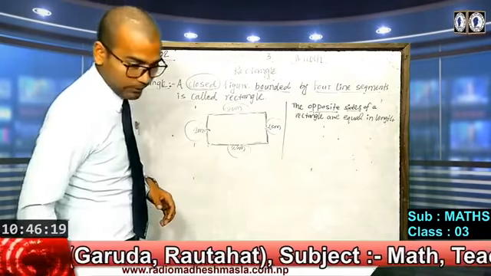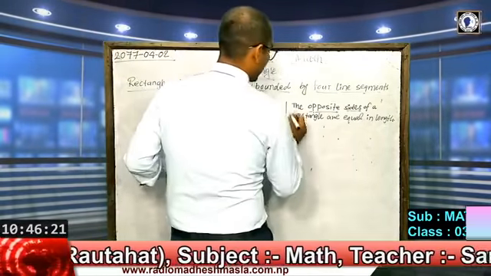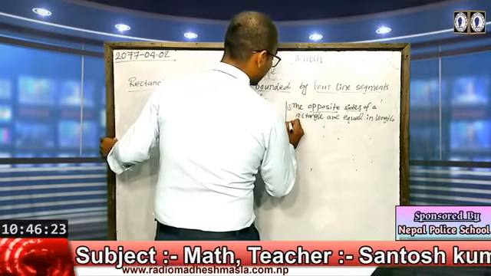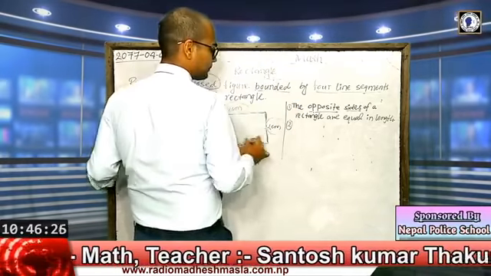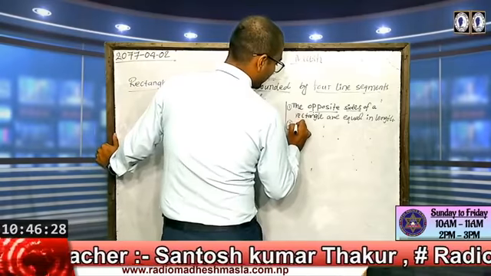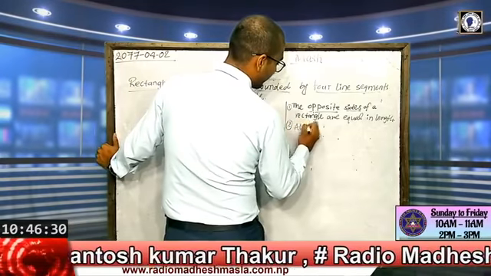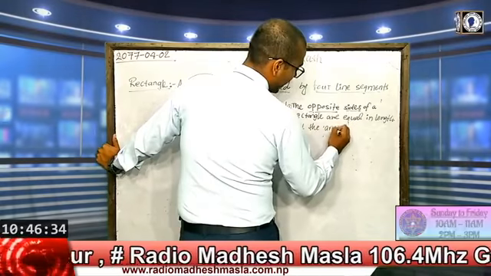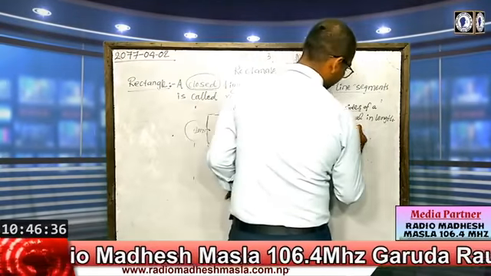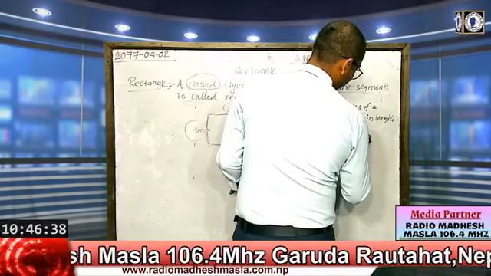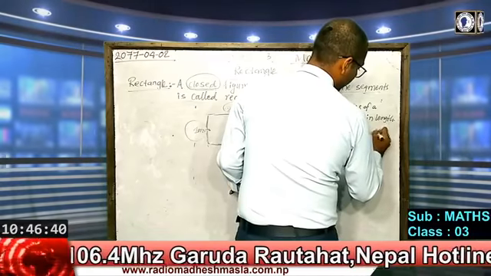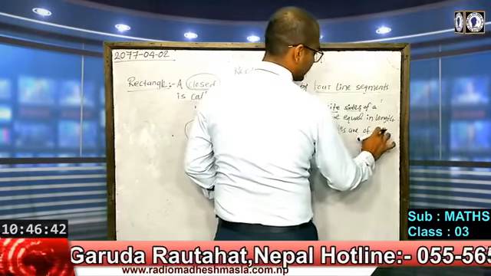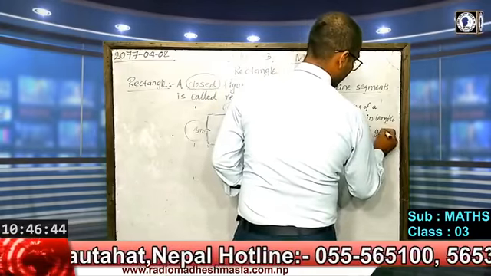In the same way, this is the first point, and the second point is that all the angles are of 90 degree.